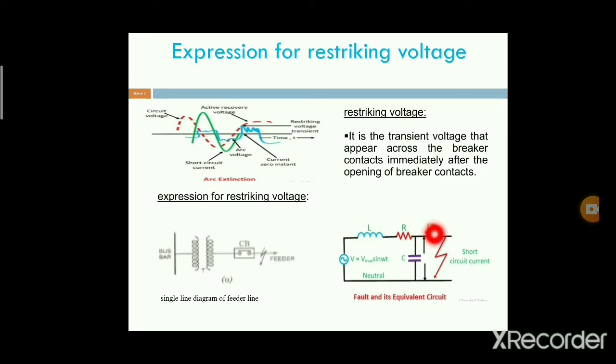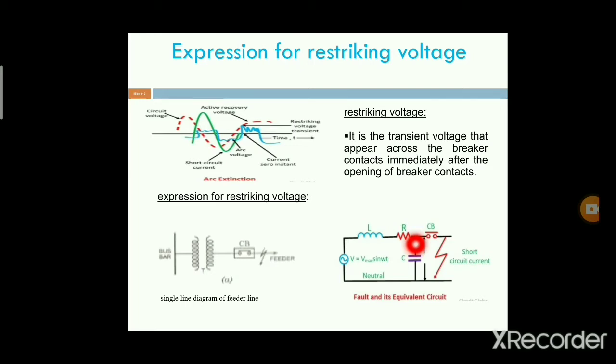After the natural current zero, the arc voltage does not equal the system voltage. Then it will oscillate due to the transient condition. The highest peak of these transients is known as the restriking voltage. After these transients die out completely, the voltage we measure at that condition is known as the recovery voltage.